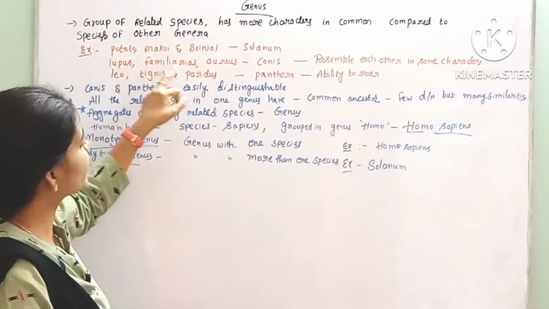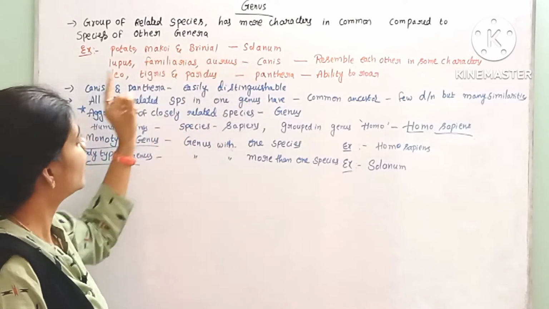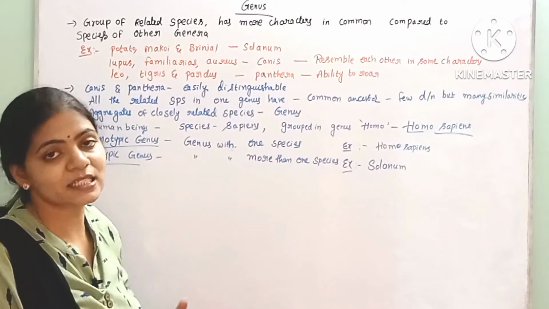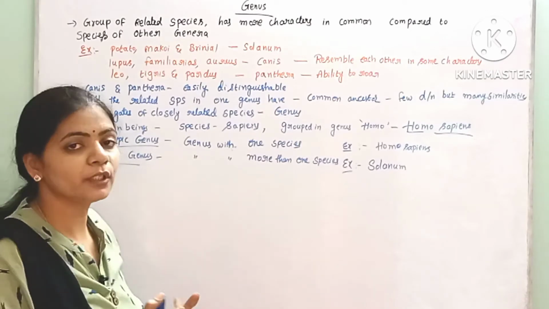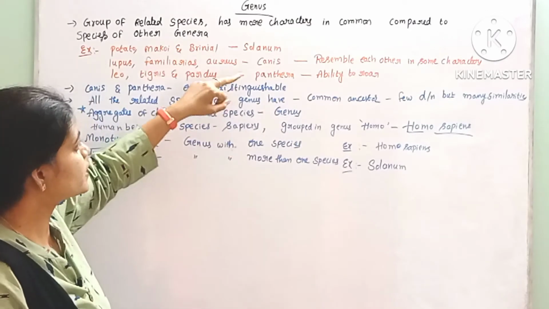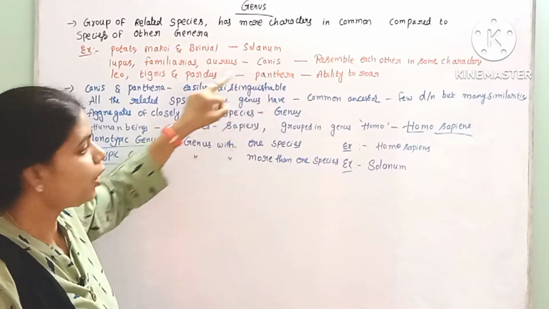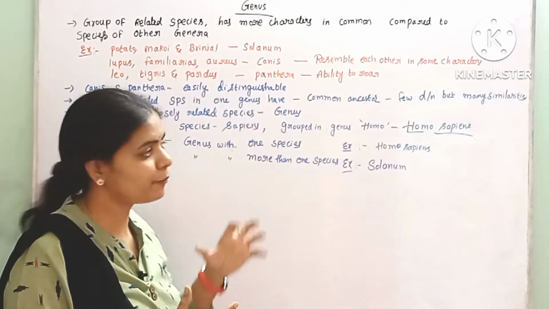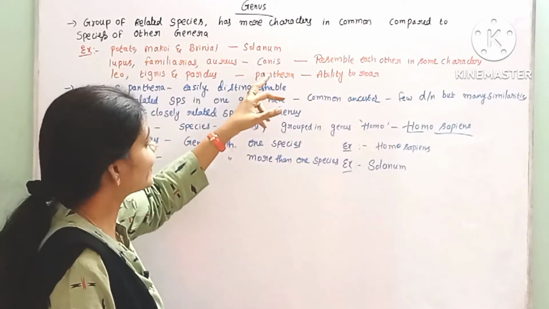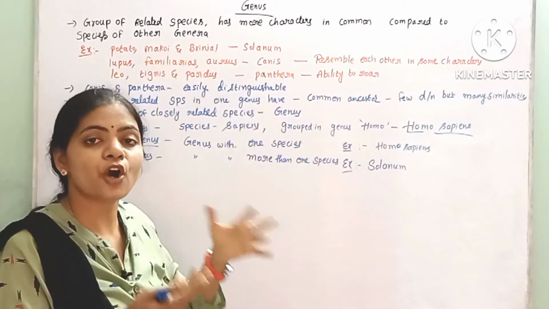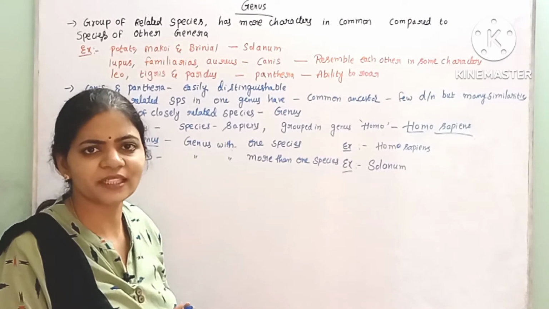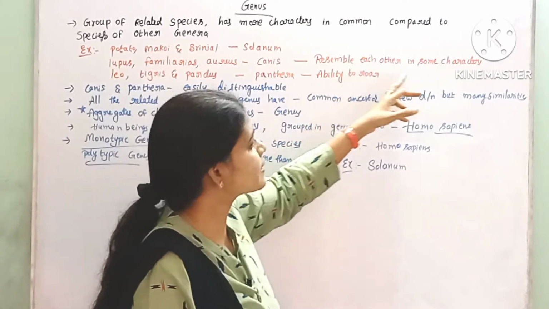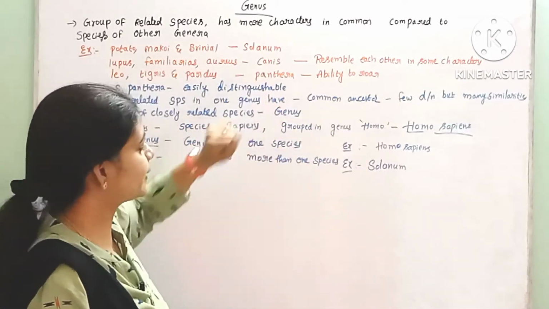Here, the common characters exhibited by Canis and the common characters exhibited by Panthera can be easily distinguished. Both of them will not resemble each other. If you see the Panthera, all these organisms have the ability to roar. Hence, they have been grouped together. Whereas in the Canis, if you see dog, fox, wolf, all of them somewhat resemble each other, right? So hence they have been grouped together in the Canis.